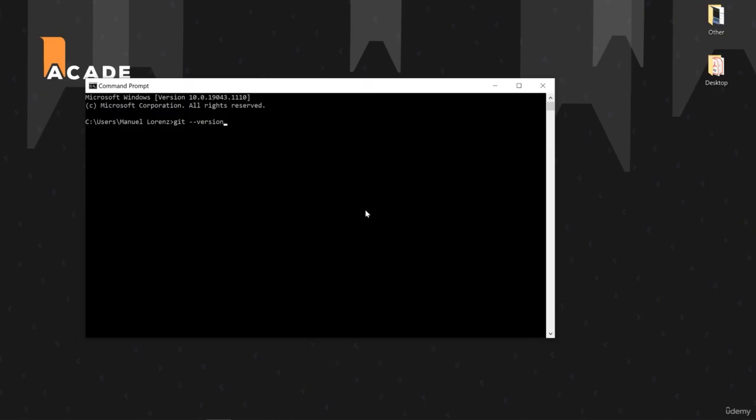With enter, we can now see whether the installation was successful. And as you see, we successfully installed Git in the version of 2.32, which was the version that we saw on the website. As I said, if you're watching this video at a later point in time, the version here might be higher on your machine.